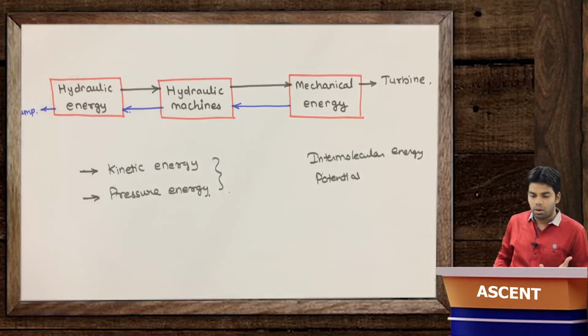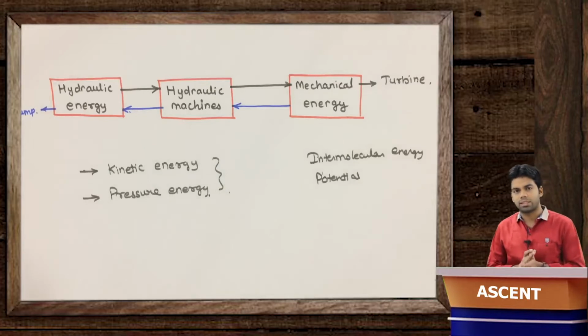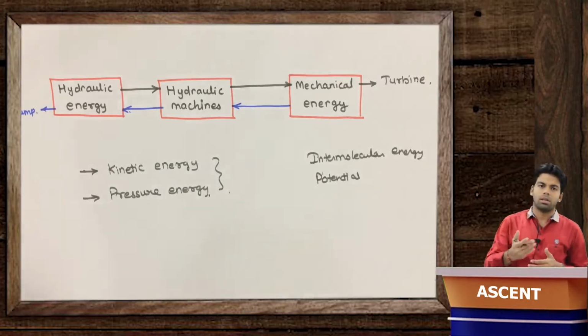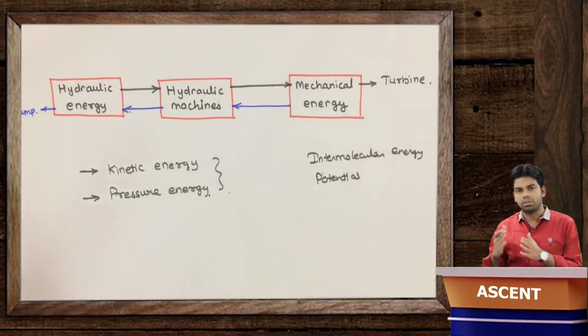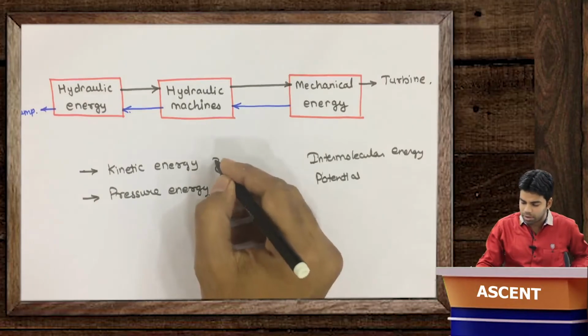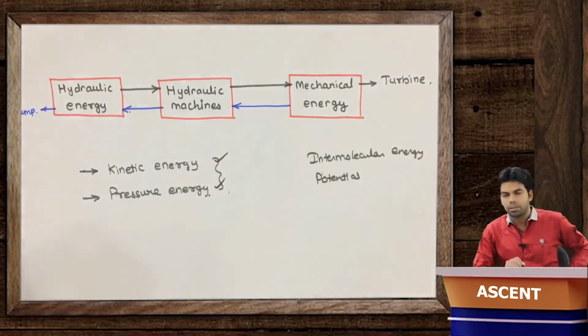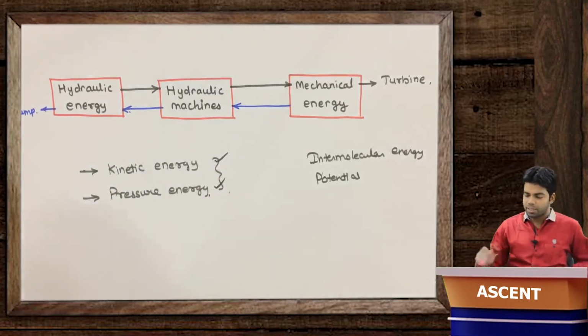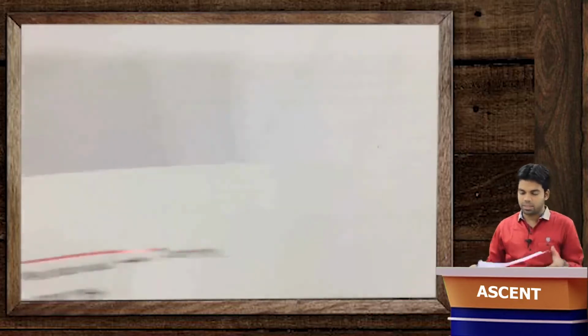So obviously it will not be efficient to use such energy, and potential energy cannot be directly used. It has to be converted further into kinetic energy or pressure energy to use it further. So when I say hydraulic energy, I mean two types of energy: it can be either kinetic energy or pressure energy. Now we will see the classification of turbines. How can we classify the turbines?